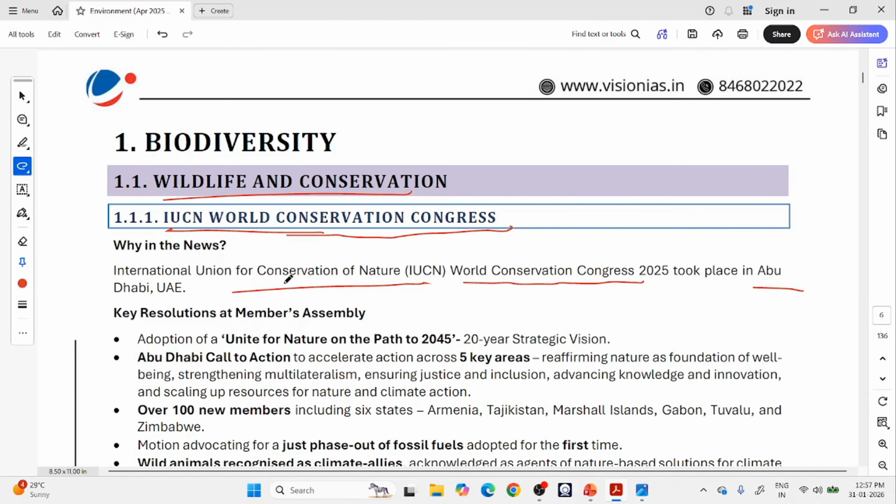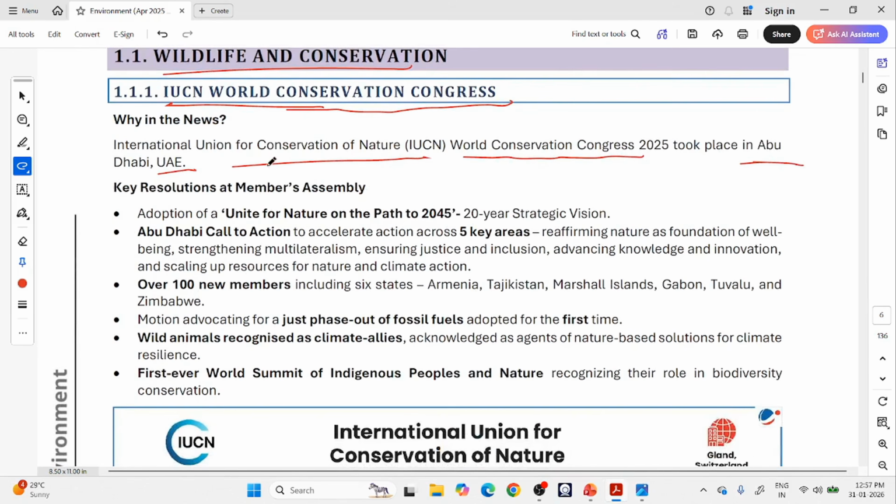So this IUCN World Conservation Congress is taking place in Abu Dhabi in UAE. So which country is hosting this year? It is UAE. There are some key resolutions taken. What are the key resolutions? They were taken at a meeting of a body called the Member Assembly in this World Conservation Congress. They have adopted something called Unite for Nature on the Path to 2045.